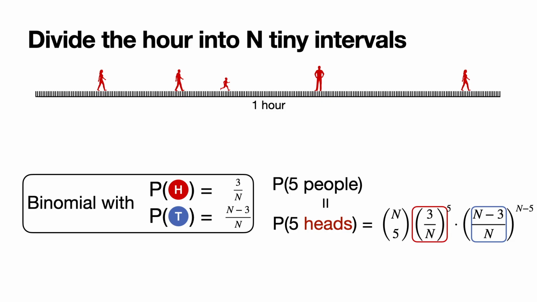And so now basically we're going to let n go to infinity, because if you imagine, if n is infinity, then that's the original problem, because people can arrive pretty much at any second of the hour or at any instant. And so what we need to do is let n go to infinity and see where this formula goes. So first, let's look at some numbers.